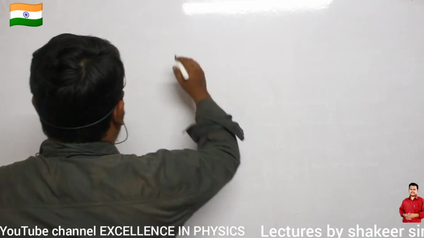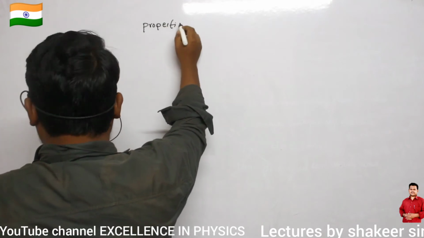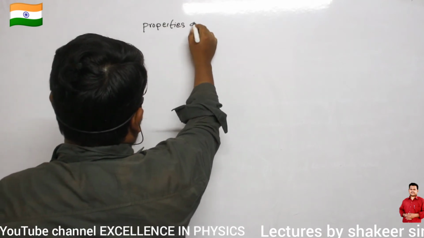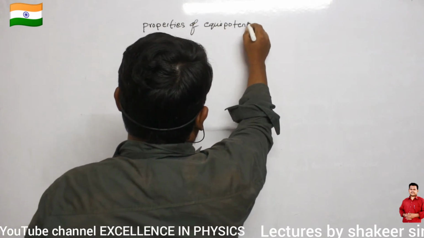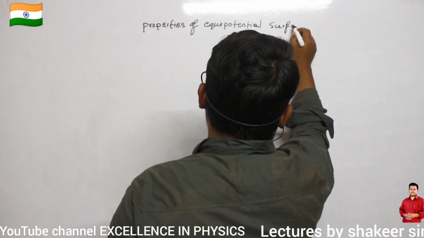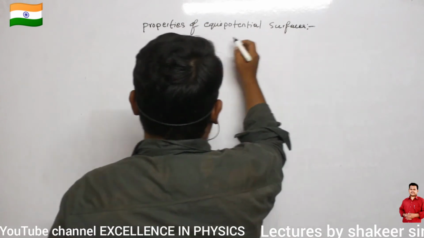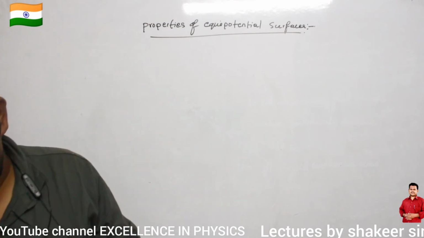Okay? So, properties of equipotential surfaces. Clear? So what is the first property I can write?